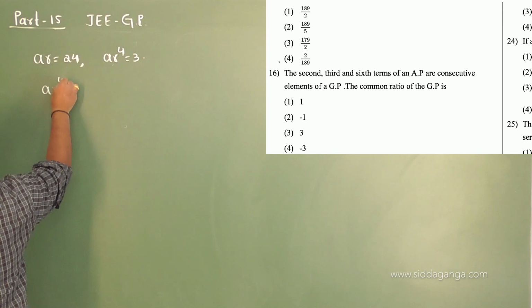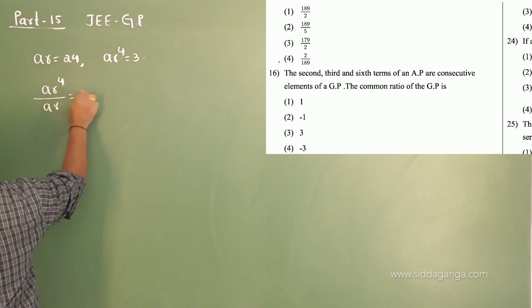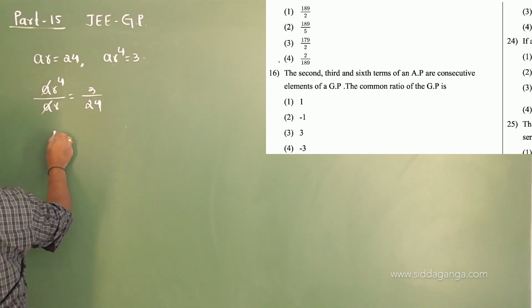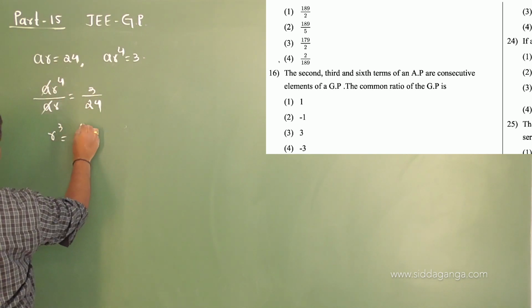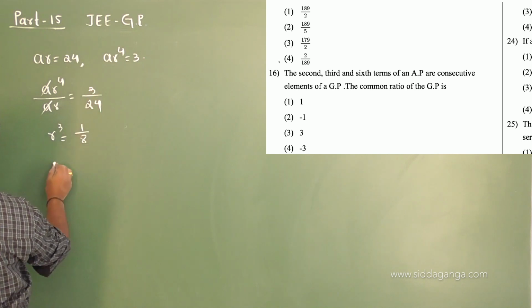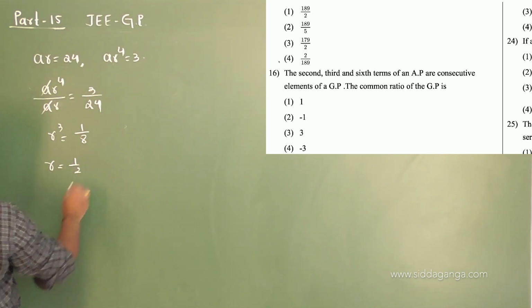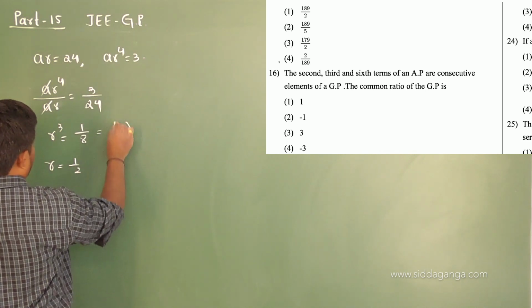You mean AR power of 4 by AR is equal to 3 by 24. So R cube is equal to 1 by 8, so R is equal to 1 by 2, because 1 by 8 is the same as 1 by 2 whole cube.